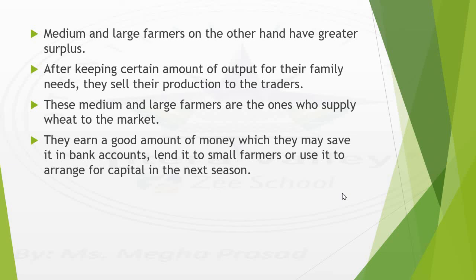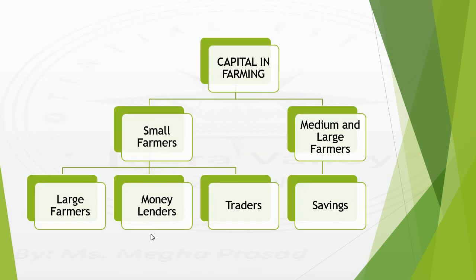Both working and fixed. So that is it for today's class. Today we have learned about the capital that is required in farming. The small farmers arrange for capital either from large farmers or money lenders or traders, and the medium and large farmers use their savings.